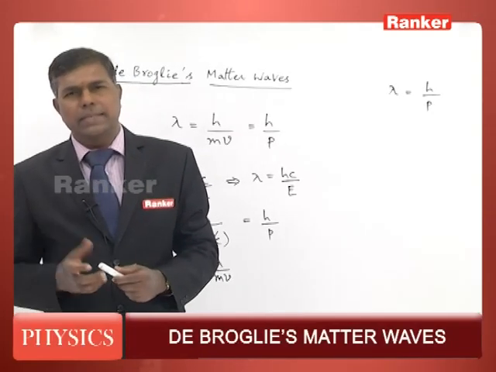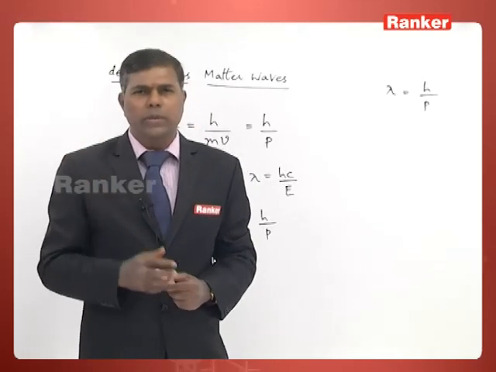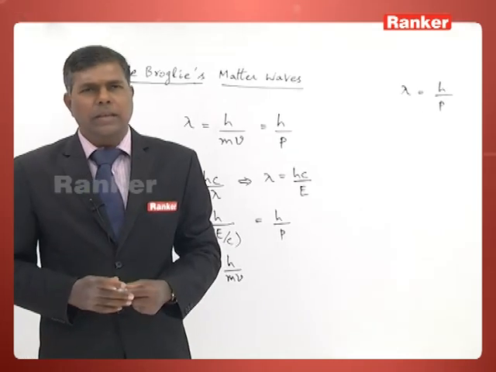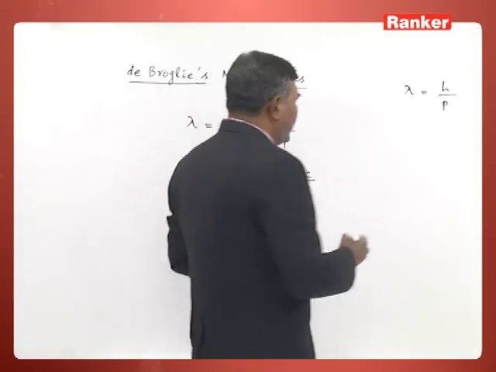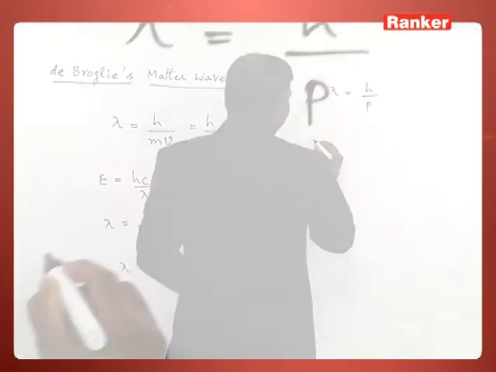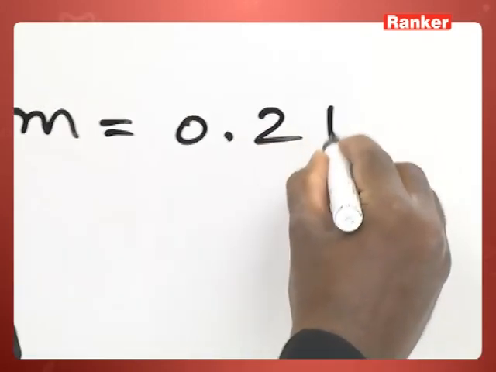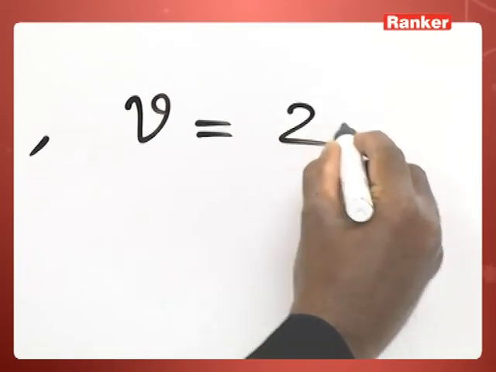For example, let us consider a ball of mass 0.2 kg. Let us say it is moving with a velocity of 20 meters per second. Can we associate a matter wave with that? We will see what happens. Now, in this particular case, the mass of the body is taken as 0.2 kg and it is moving with a velocity of 20 meters per second.